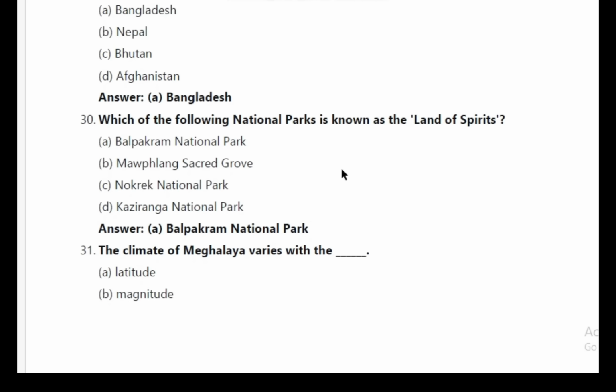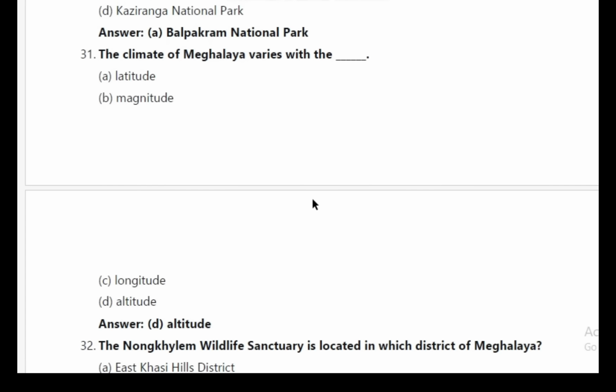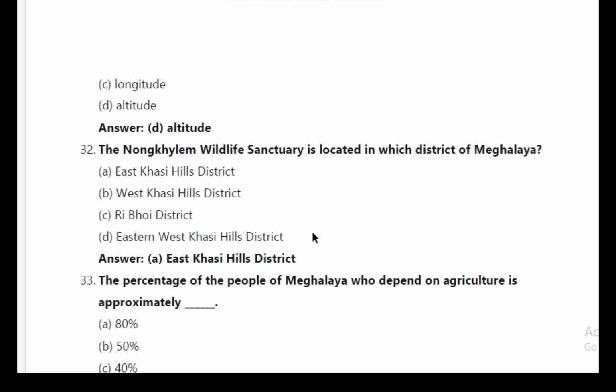30. Which of the following national parks is known as the Land of Spirit? Answer A, Balpakram National Park. 31. The climate of Meghalaya varies with the answer D, altitude. 32. The Nongkhyllem Wildlife Sanctuary is located in which district of Meghalaya? Answer A, East Khasi Hills District.